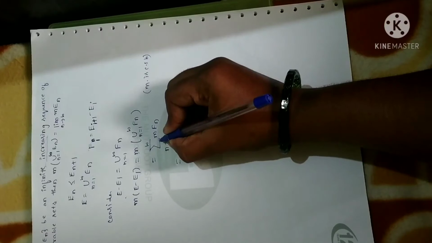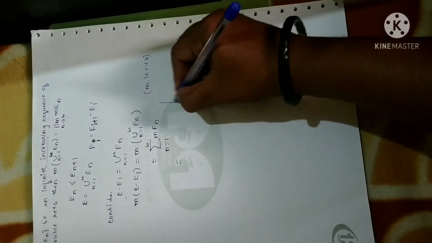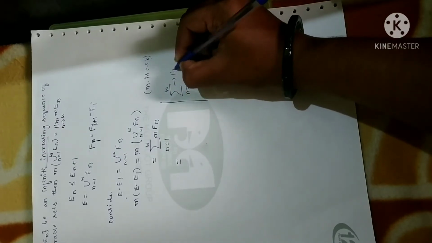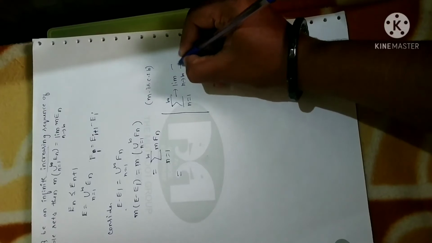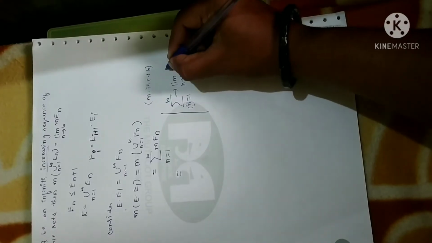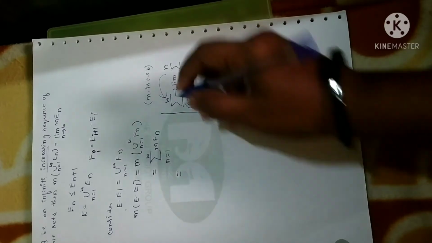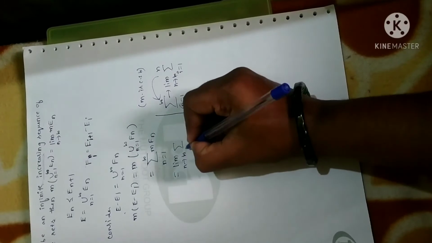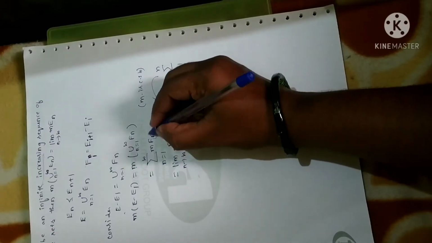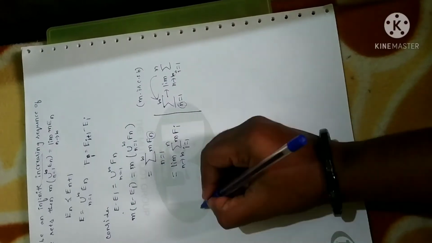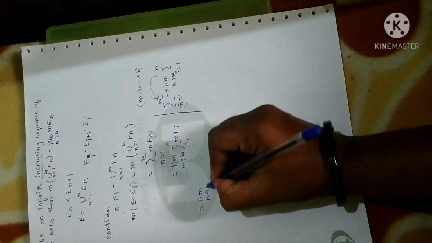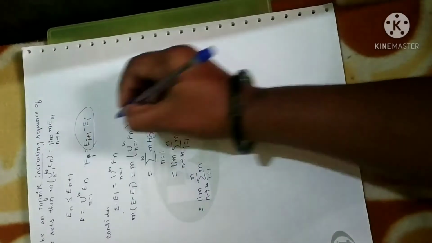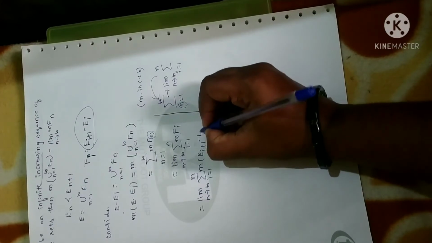Since you have summation here, as I already told you in the previous theorem, when you change summation from n equal to 1 to infinity, I can rewrite this as limit n tending to infinity. I have to change the suffix from n to i. So n tending to infinity will give us the same summation. So I can write this as limit n tending to infinity, i equal to 1 to n, m of, I can change this suffix as well, Fi. Clear? Again, let me rewrite this. Limit n tending to infinity, summation i equal to 1 to n, m of Fi can be written as m of E(i+1) minus m of Ei.